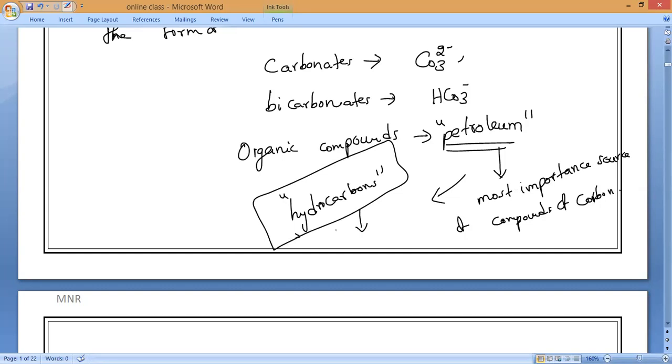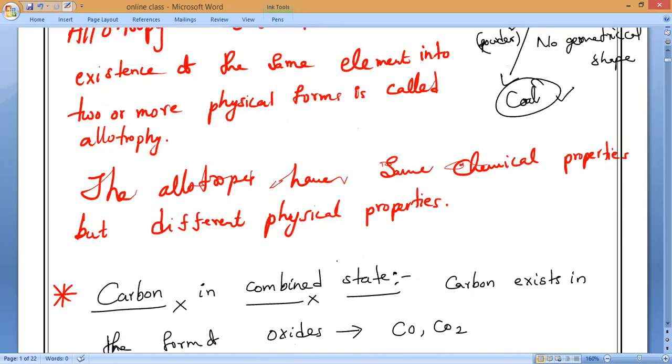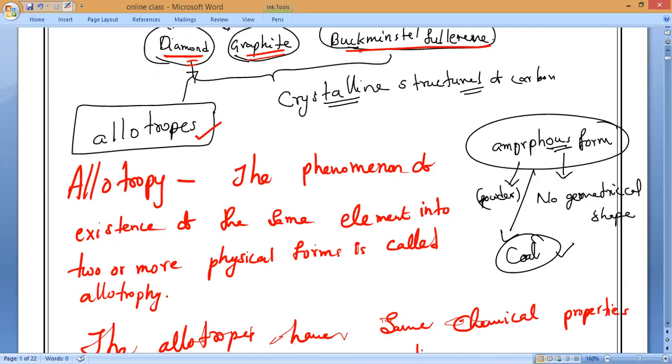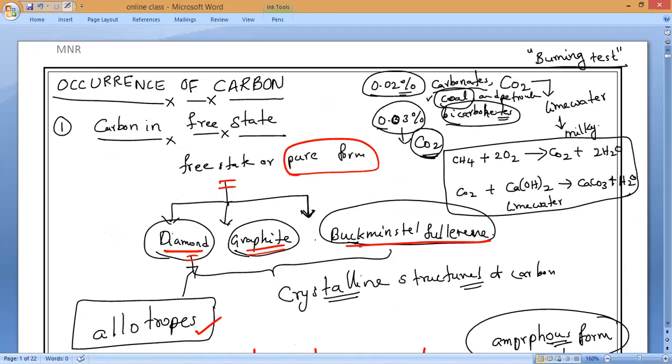So hydrocarbons are also called hydrides of carbon. Now learn this: hydrocarbons are also called hydrides of carbon. We will study this in the coming classes. So this is how carbon exists in two forms: one is combined state, another one is free state.